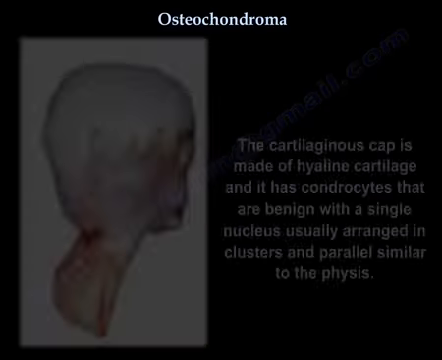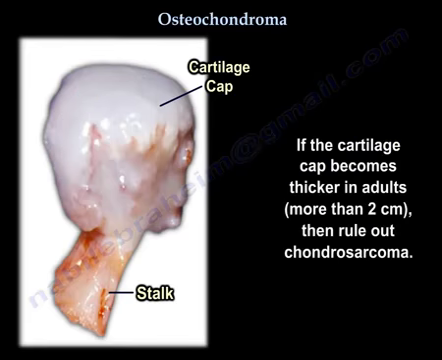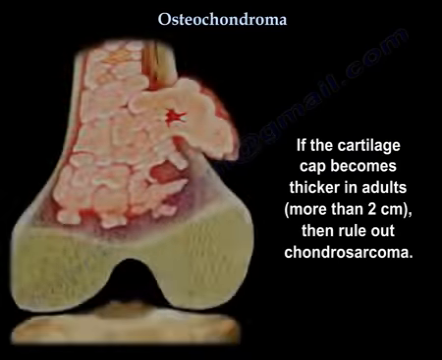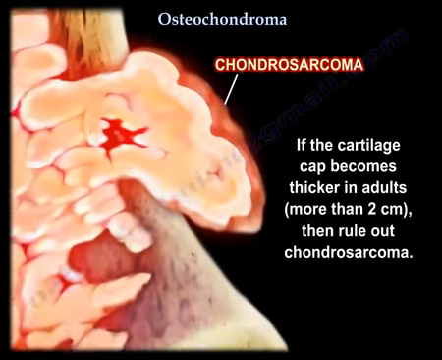The cartilaginous cap is made of hyaline cartilage, and it has benign chondrocytes with a single nucleus, usually arranged in clusters in parallel, similar to the physis. If the cartilage cap becomes thicker in an adult, more than 2 centimeters, then rule out chondrosarcoma.